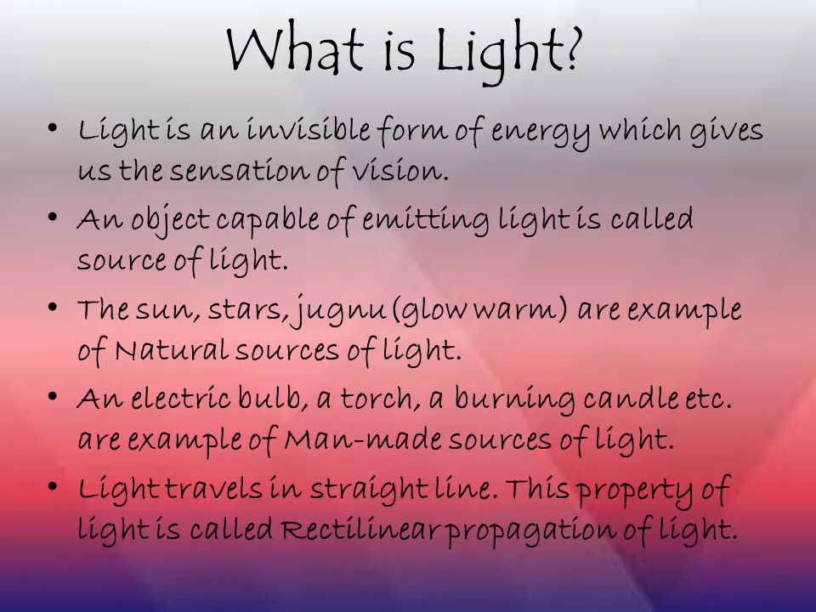We have two types of sources of light. One is the natural source of light, such as the sun, stars, Jugnu, or the glowworm, and some man-made sources are an electric bulb, a torch, a burning candle, etc.